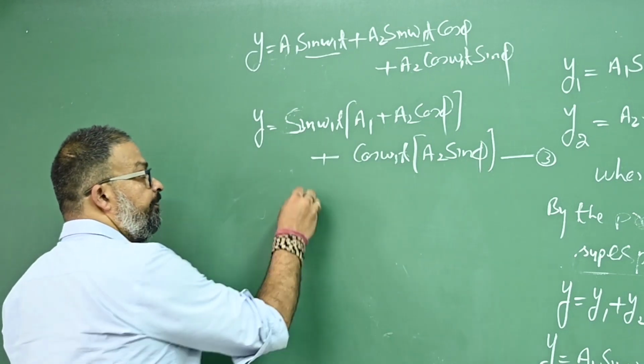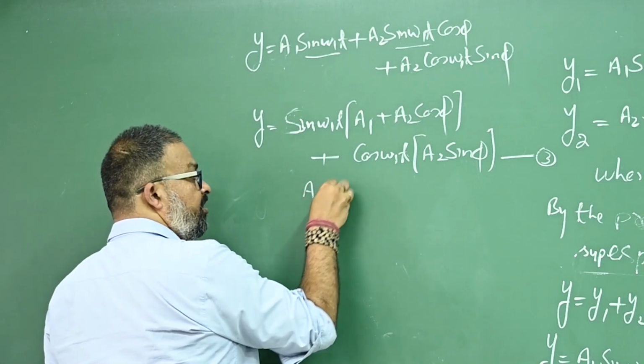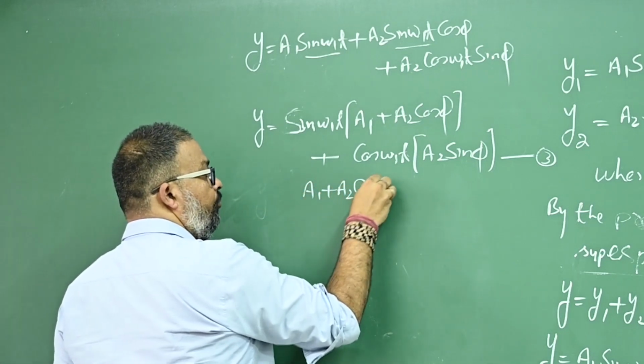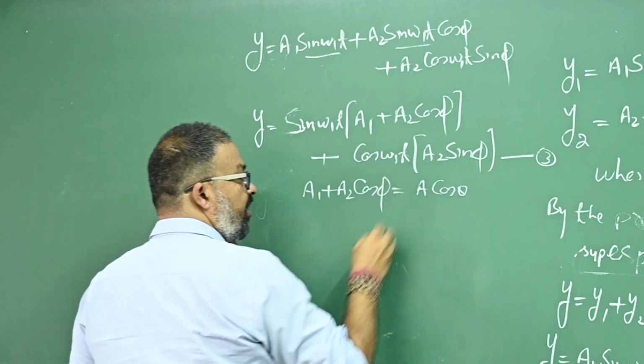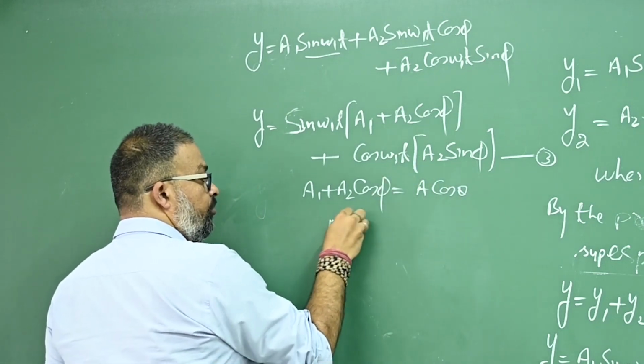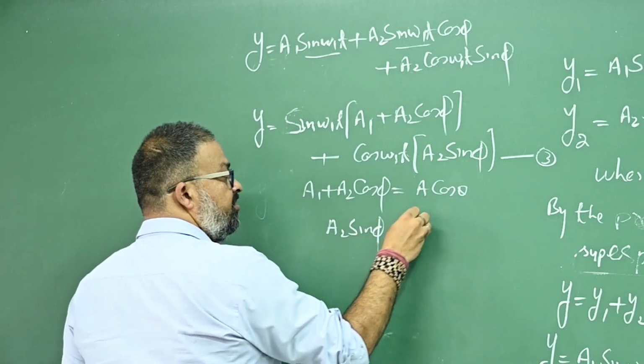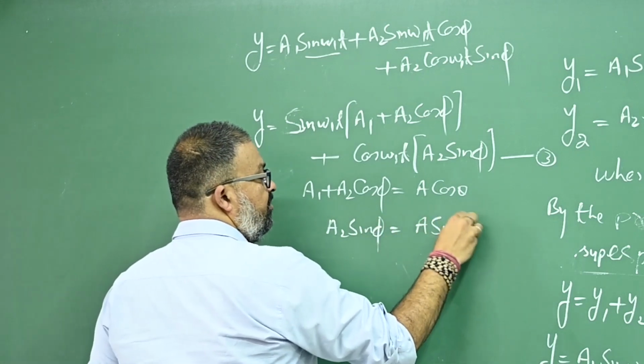For that, a1 plus a2 cos phi is considered as A cos theta, and a2 sin phi is considered as A sin theta.